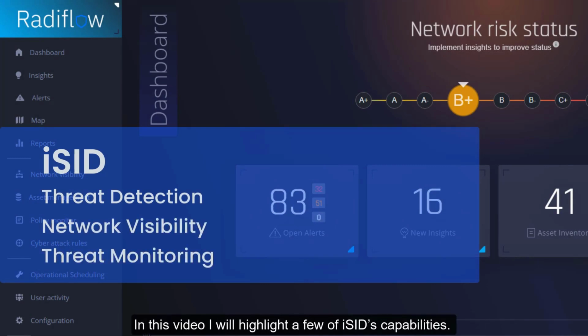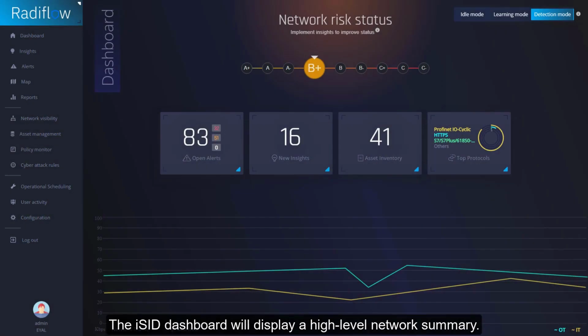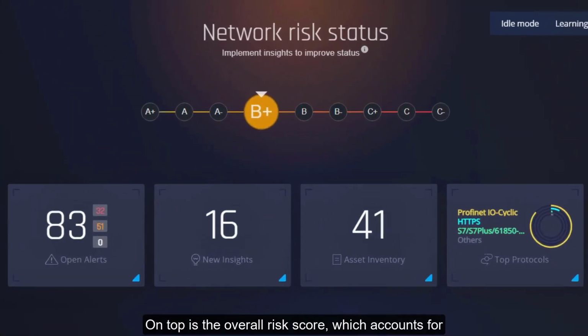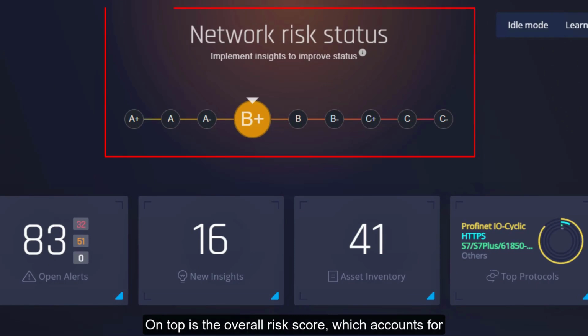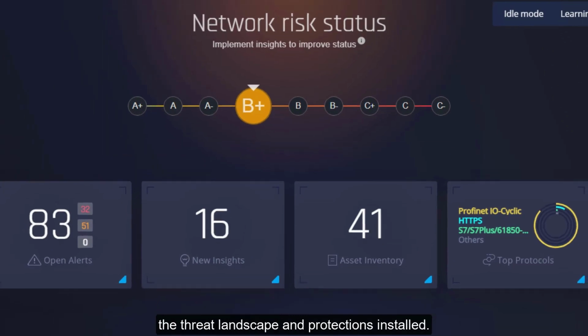iSID is Radiflow's award-winning platform for threat detection, network visibility, and threat monitoring. In this video I will highlight a few of iSID's capabilities. The iSID dashboard will display a high-level network summary. On top is the overall risk score, which accounts for the threat landscape and protections installed.